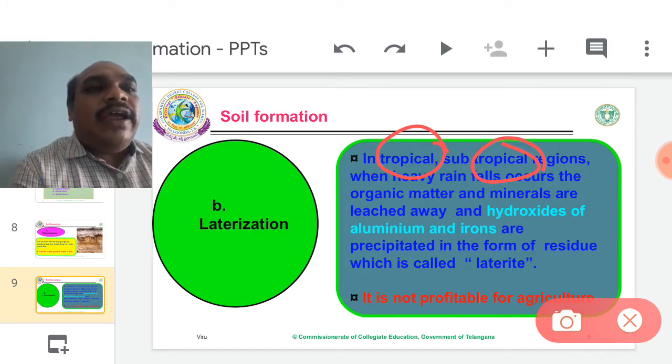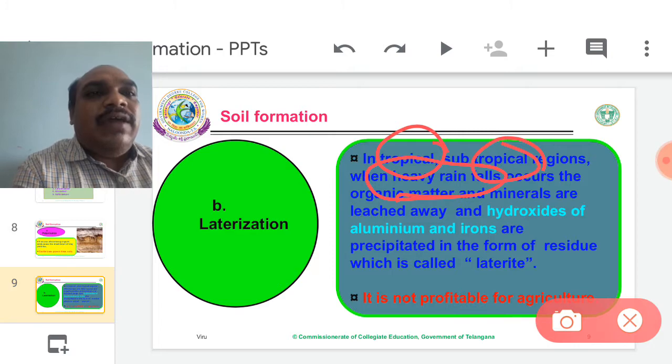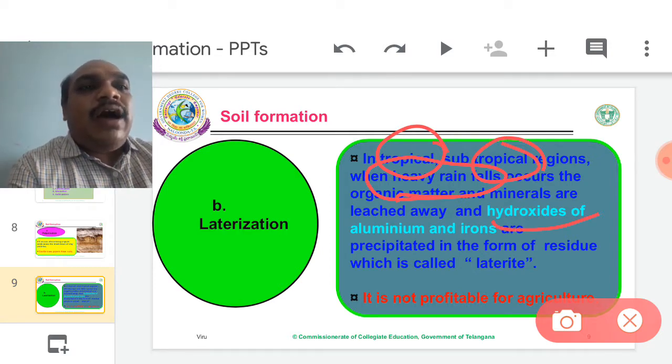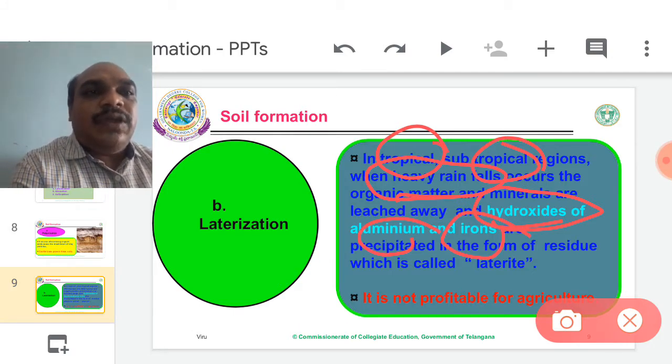Due to the rainfall, the surface layers are leached out. When heavy rains fall down, organic matter and minerals are leached away. At the same time, aluminum hydroxides and iron hydroxides. So minerals are leached away. Important nutrients are also leached away. Along with that, aluminum hydroxide and iron hydroxides are also leached away. Therefore, those soils look reddish in color.